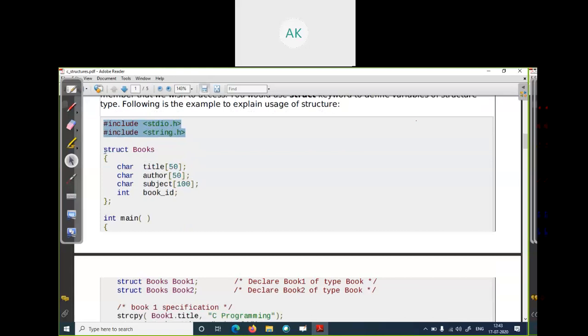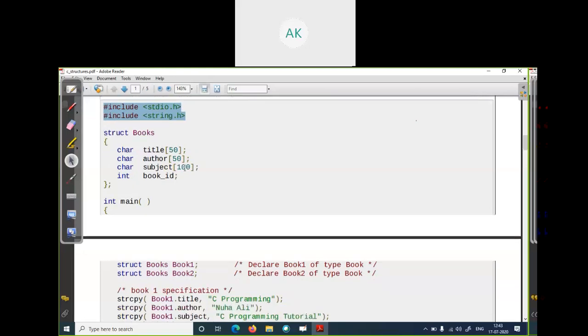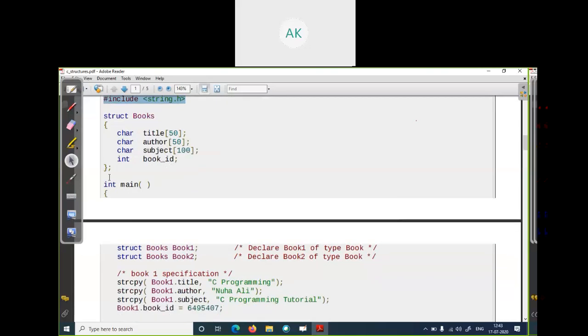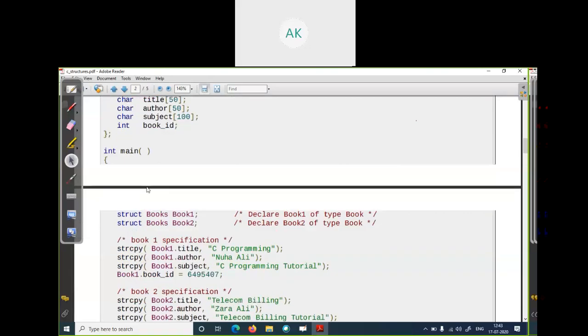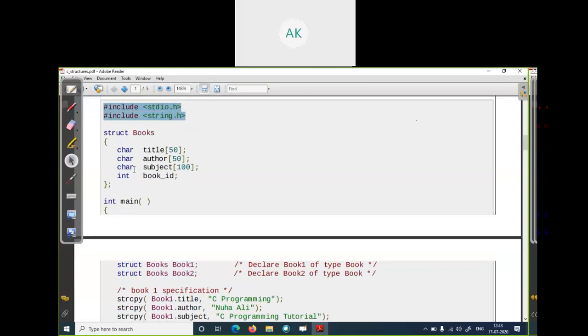Then your structure. I'm creating a structure of books. So struct books, with different member elements of a book: title, author, subject, and book id, curly braces close, semicolon. So this is the definition of your structure. After defining a structure, we have to access this structure.